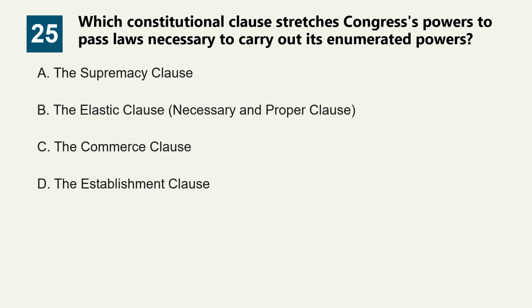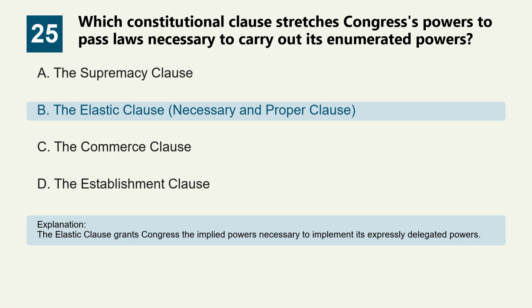Question 25. Which constitutional clause stretches Congress's powers to pass laws necessary to carry out its enumerated powers? Option A. The Supremacy Clause. Option B. The Elastic Clause, Necessary and Proper Clause. Option C. The Commerce Clause. Option D. The Establishment Clause. The correct answer is option B. The Elastic Clause, Necessary and Proper Clause. The Elastic Clause grants Congress the implied powers necessary to implement its expressly delegated powers.